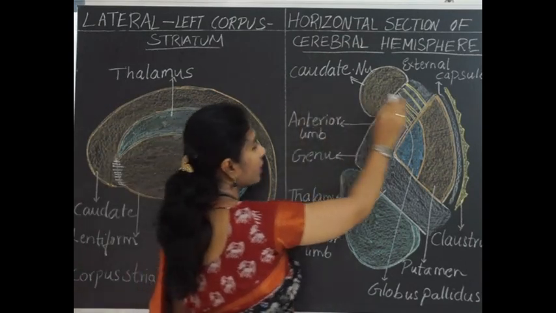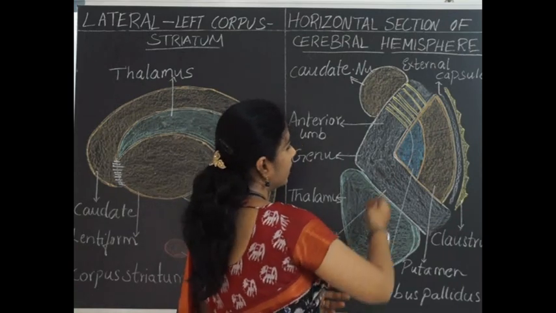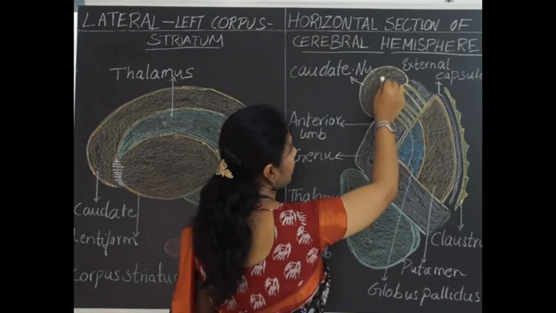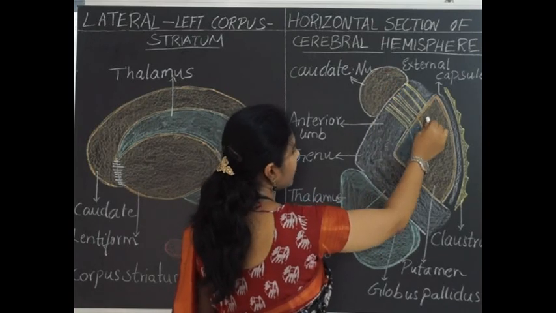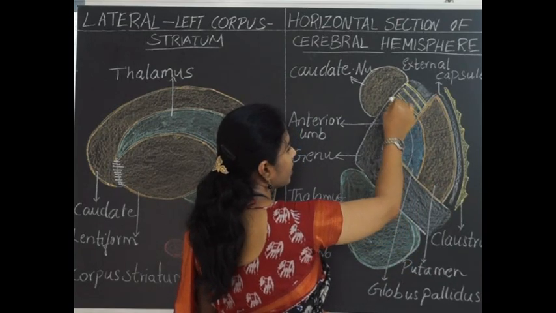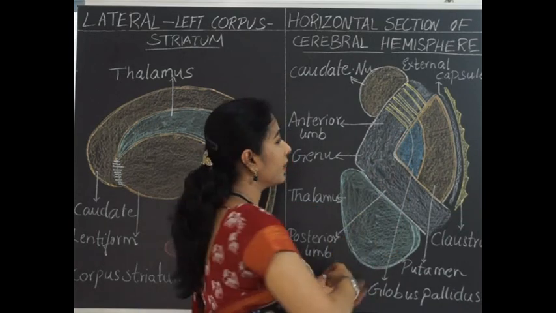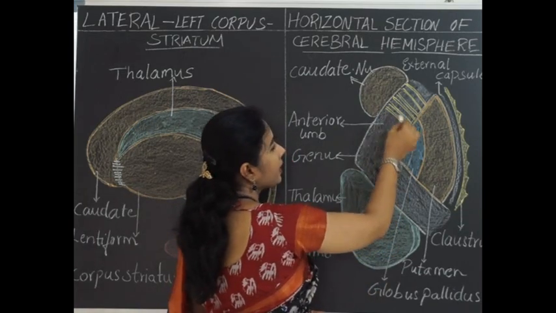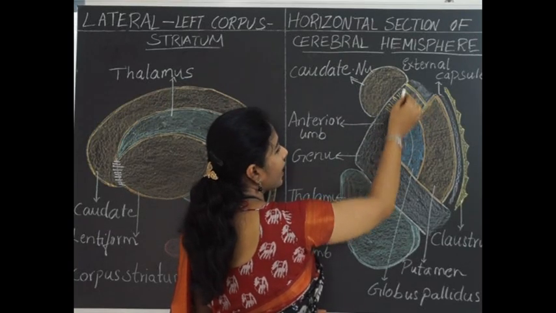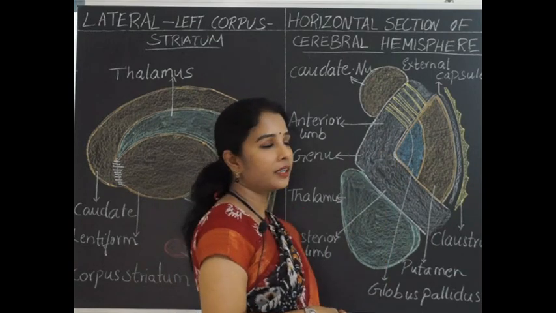This is the horizontal section of the brain at the base of the brain to show the internal capsule. This is the internal capsule. So the internal capsule separates the head of the caudate nucleus from the lentiform nucleus, and still there are some connections between the lentiform nucleus and caudate nucleus at its anterior inferior part, where the grey matter continues in the form of striations traversing the white fibers of the anterior limb of the internal capsule.